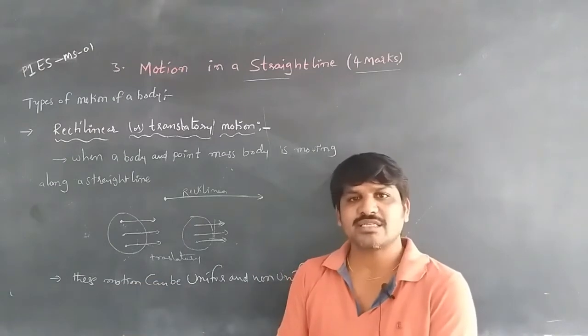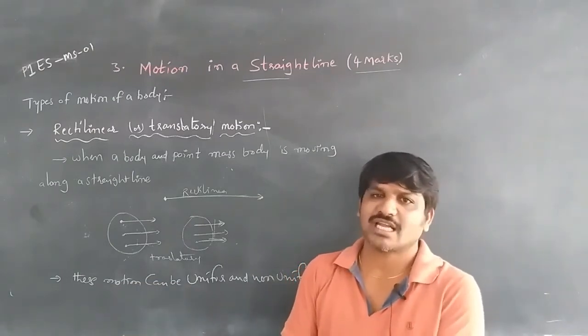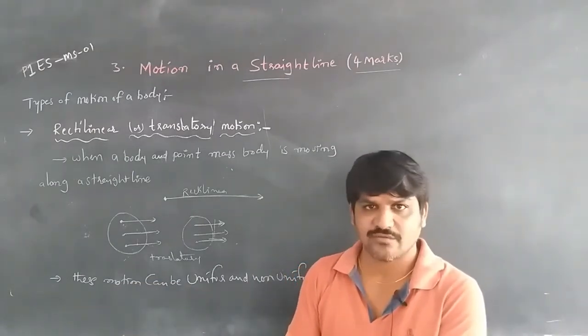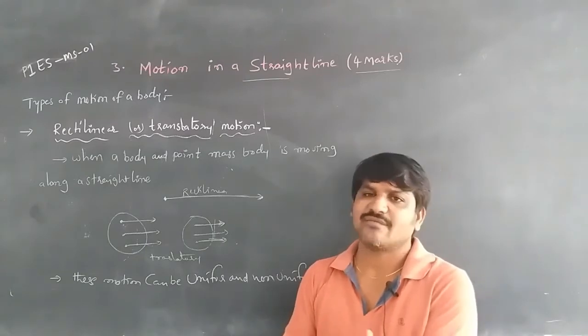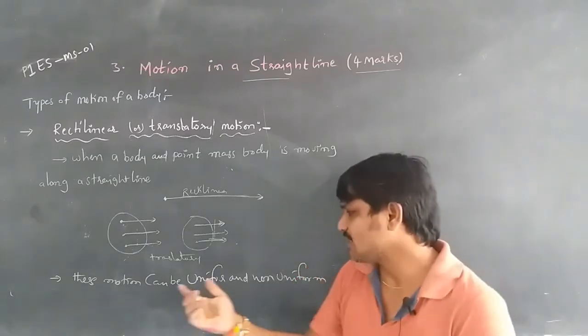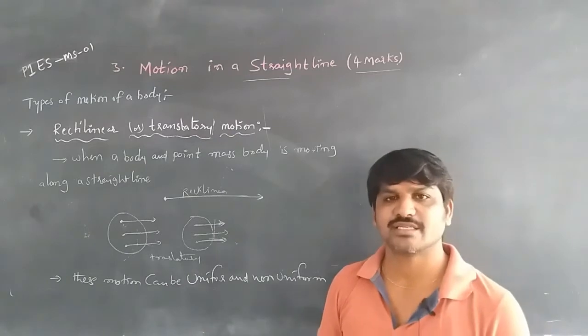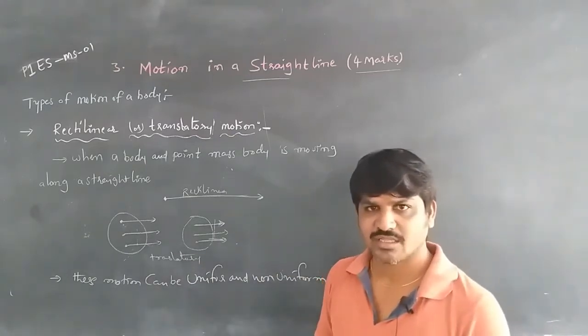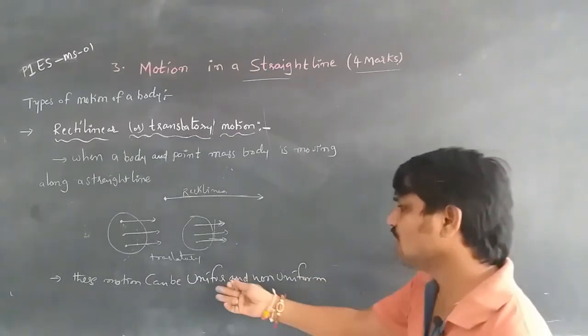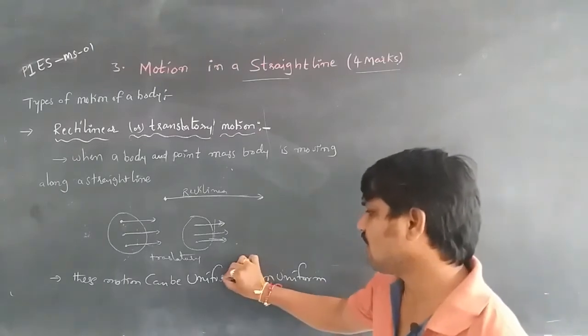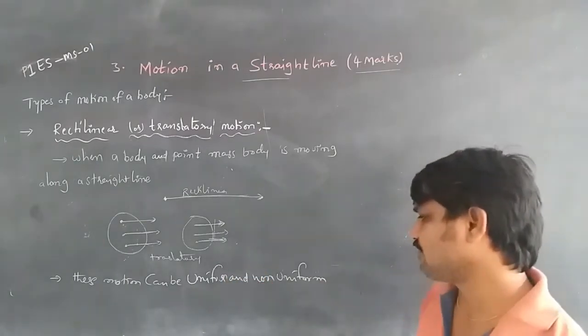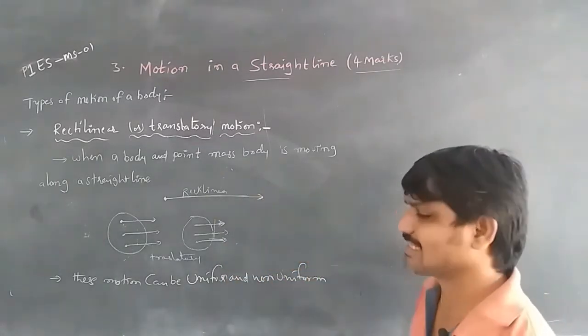Non-uniform means that will not be equal. If the time is the same, the distances are not equal. If the distance is the same, the times are not equal. So that is called non-uniform. Briefly we will discuss later in the concepts. So the rectilinear and translatory motion can be uniform or non-uniform.